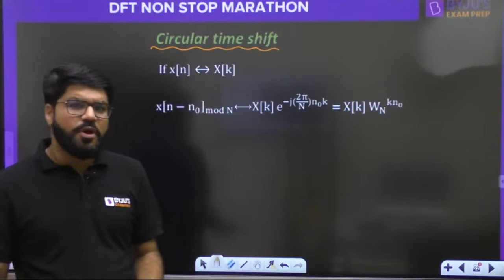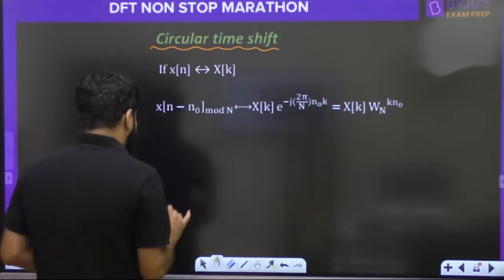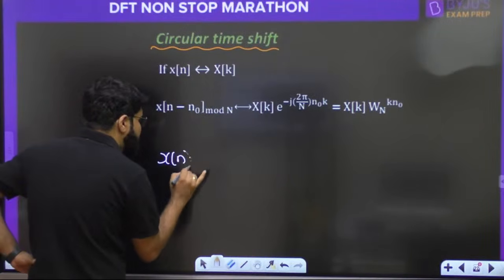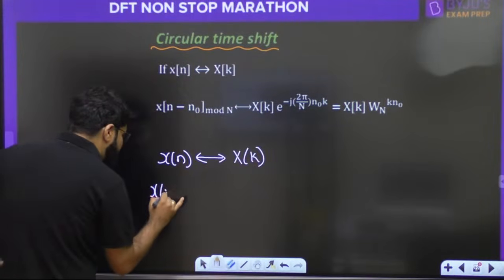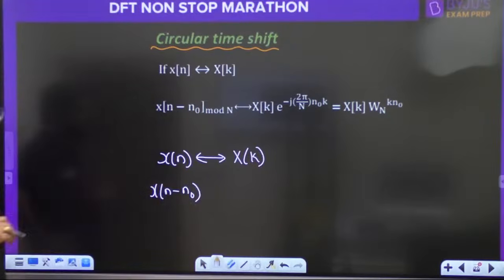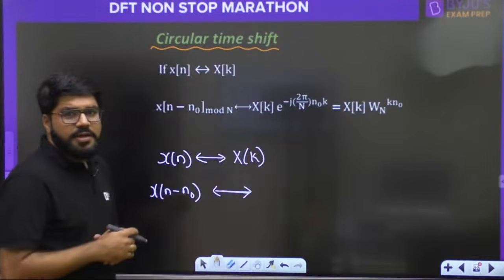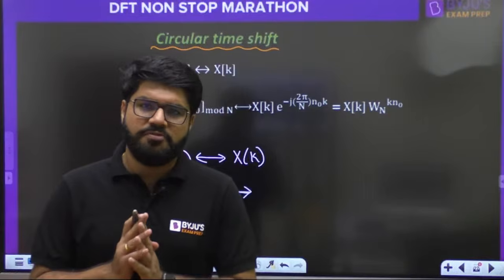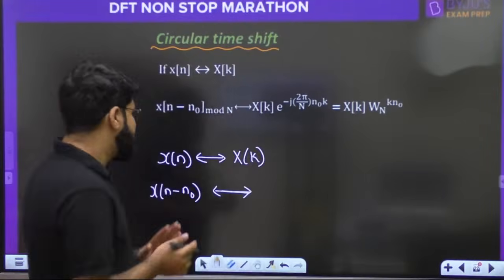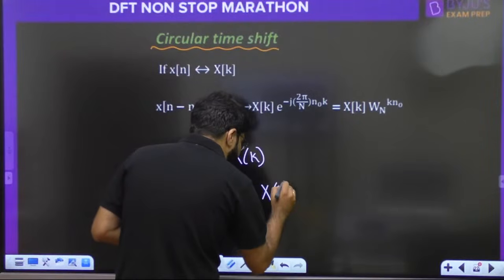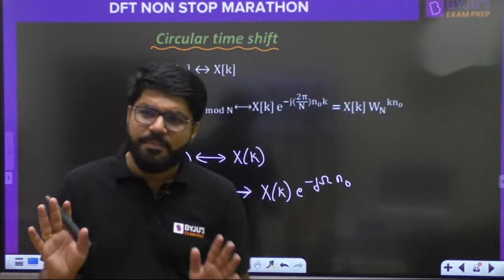Okay. What is a circular time shift property? You don't have to remember anything else. See, I will make you remember very simply. If xn has the DFT xk, what is the DFT of x of n minus n naught? What is the regular answer for any Fourier transform? Time shift corresponds to a phase term, an exponential term in the frequency domain. So it should be x of k e raised to the power minus j omega n naught. That is what should be the answer for any type of Fourier transform.